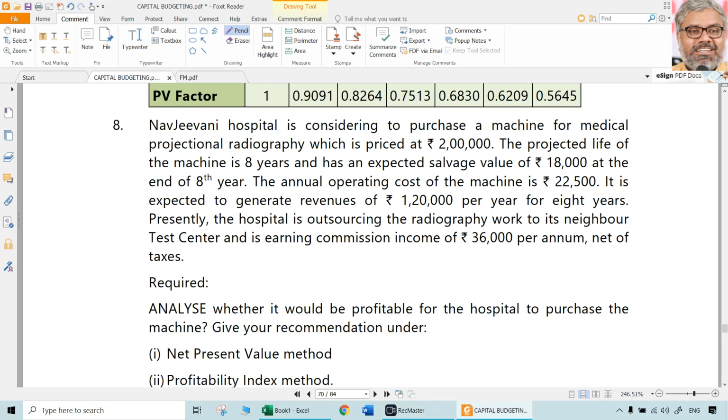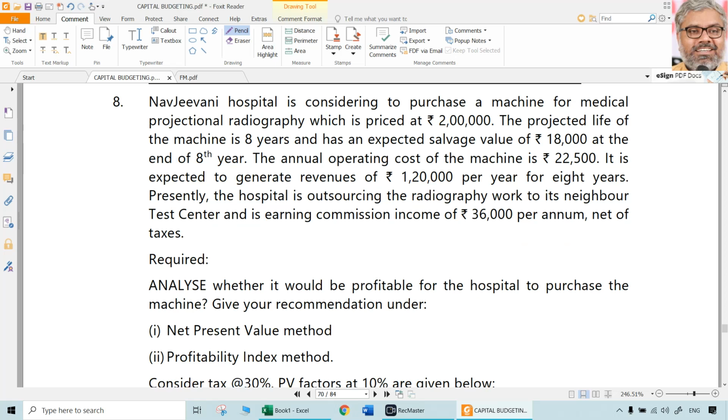Now let's move on to another question, which is also given at the end of the chapter in the study material. That is the 8th question. Navajivani Hospital is considering purchasing a machine for medical projectional radiography. All these things we don't have to worry about. We are not doctors. We don't need to know any of this. Some machine, whatever machine it is.